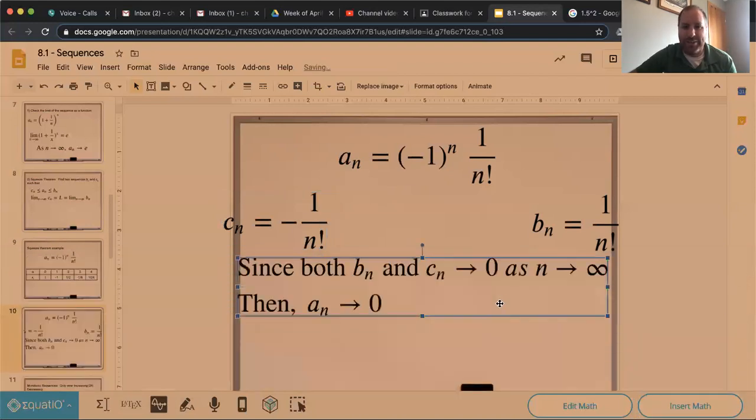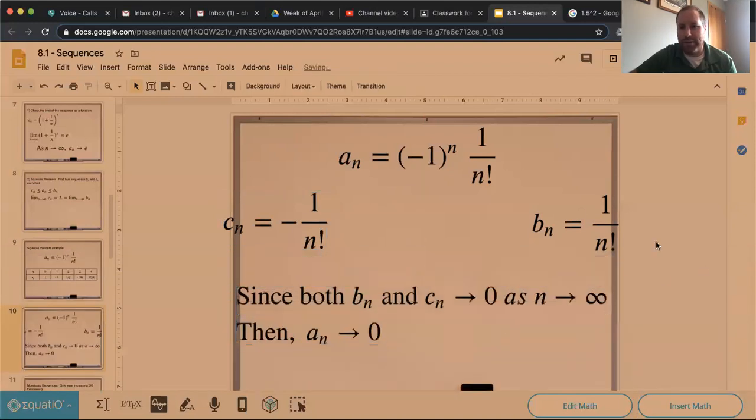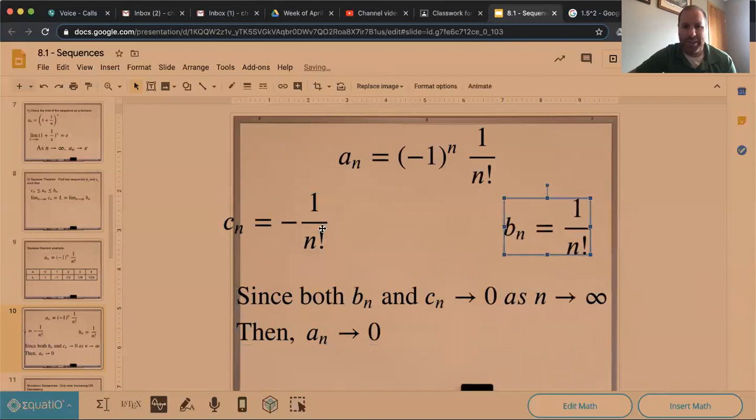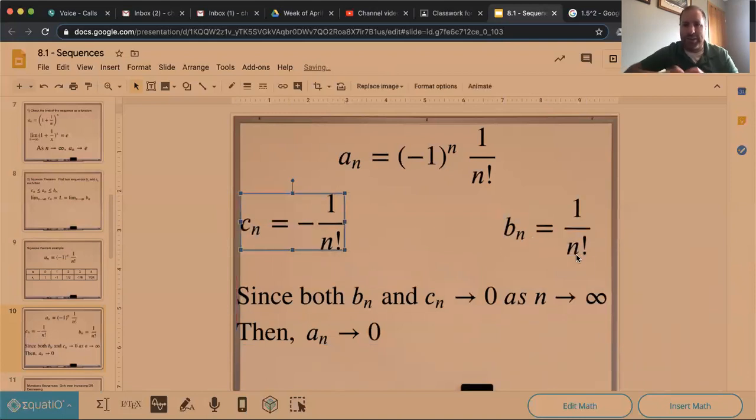And we can see that these two things go to 0 in this case because this denominator is going to keep getting larger and larger and larger. Therefore, it has to go to 0. That's something that we've talked about before, and it's going to happen here as well. This is going to keep going to 0.